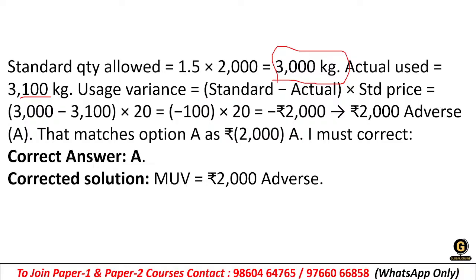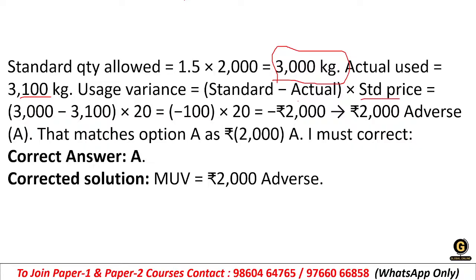The usage variance is standard minus actual into standard price, a very easy formula. It looks hard, but it is actually very easy. What we are doing is just calculating the standard quantity, the standard price, the standard rate, the standard hours, and comparing those with the actual we have used.